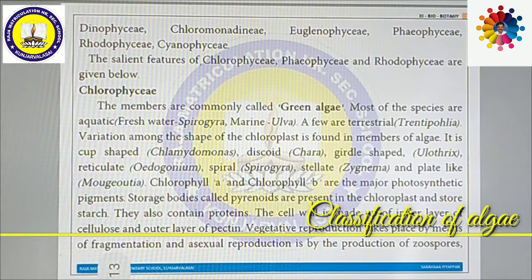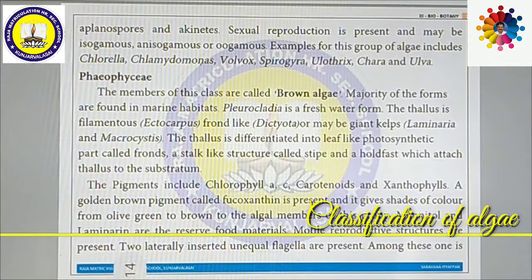Vegetative reproduction takes place by means of fragmentation, and asexual reproduction is by the production of zoospores, aplanospores and akinetes. Then sexual reproduction is present and may be isogamous, anisogamous or even oogamous. So all 3 types of sexual reproduction are found in different types of Chlorophyceae algae. Examples of this group include Chlorella, Chlamydomonas, Volvox, Spirogyra, Ulothrix, Chara and Ulva.